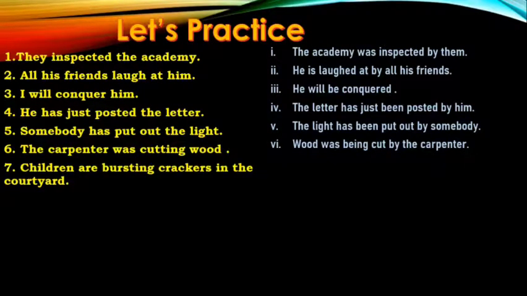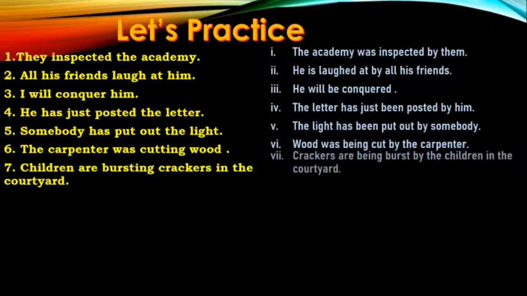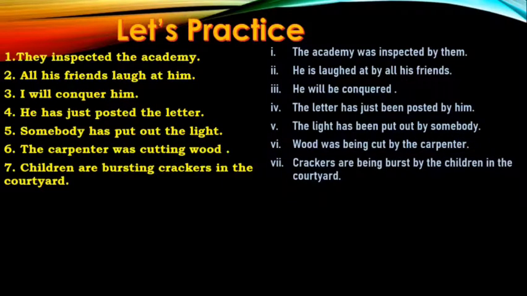In this case, what you need to remember is that you can either write crackers are being burst by the children in the courtyard. Crackers are the direct object. But it could also be without the courtyard: crackers are being burst by the children.